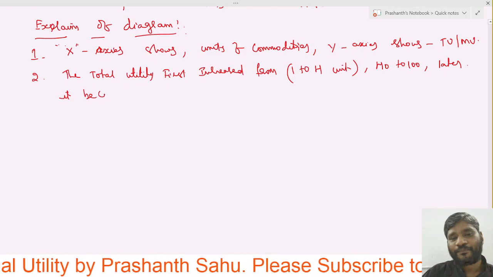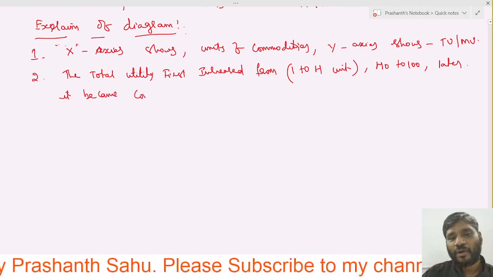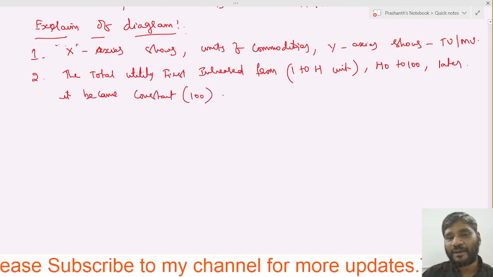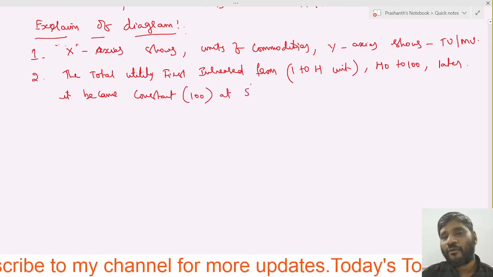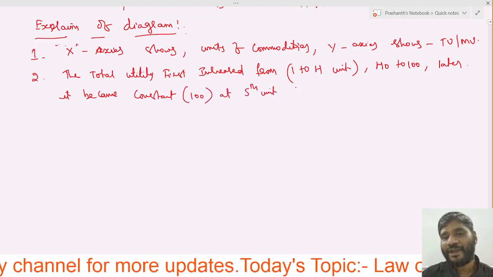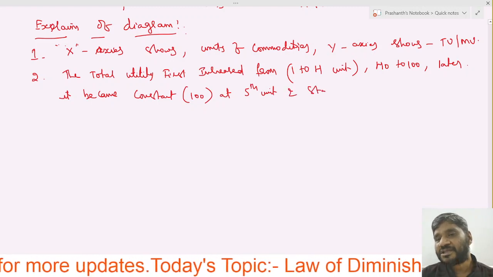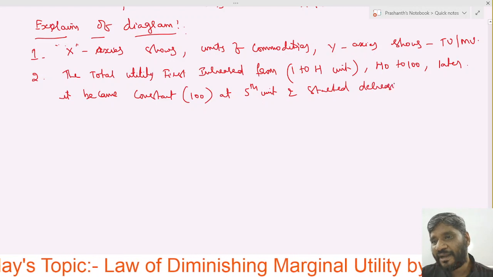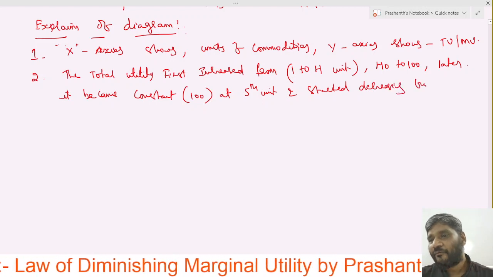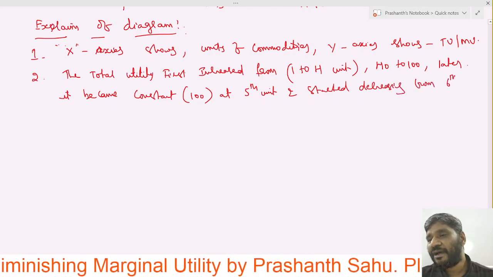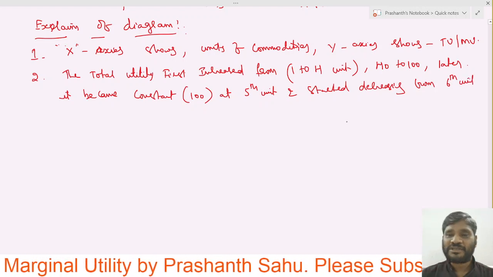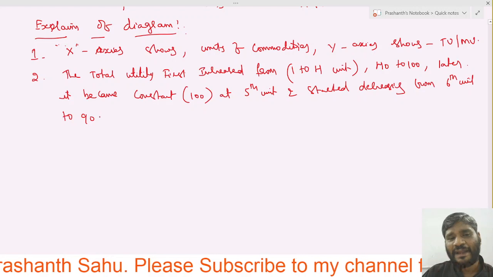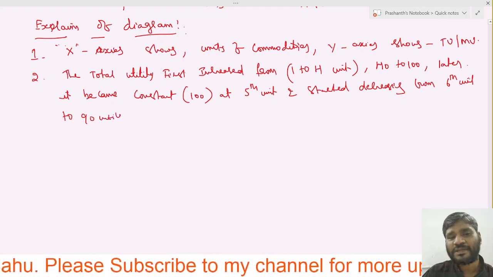Later it became constant at 100, at the fifth unit, and started decreasing from the sixth unit to 90 utils.